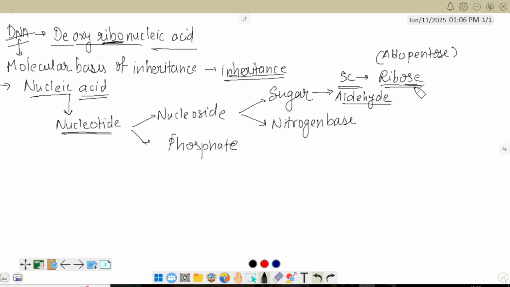Fine. So ribose sugar is present in RNA. But if you concentrate on the full form of DNA, it is deoxyribose. It means that in DNA the sugar present is deoxyribose sugar. What is the difference between these two structures? We'll see the structure here.